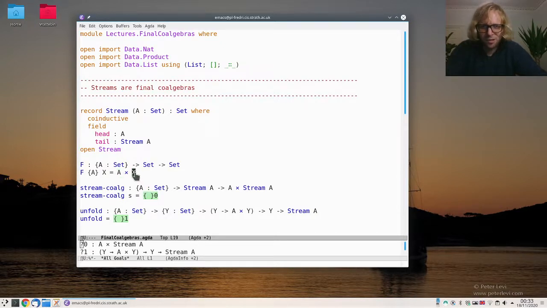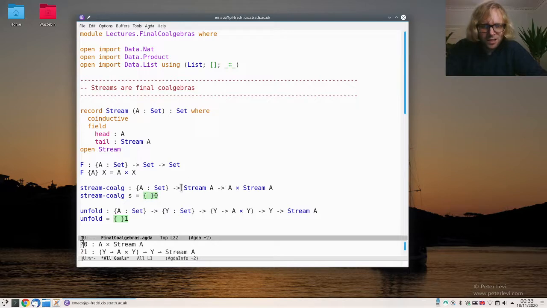Because now if I plug in stream of A here, I get this thing. So another way to say this is that this is F of stream of A. Now we see that it's a coalgebra for this functor F, because we go from a stream of A to F of stream of A. Let's turn this back so it makes it a bit clearer what's going on.